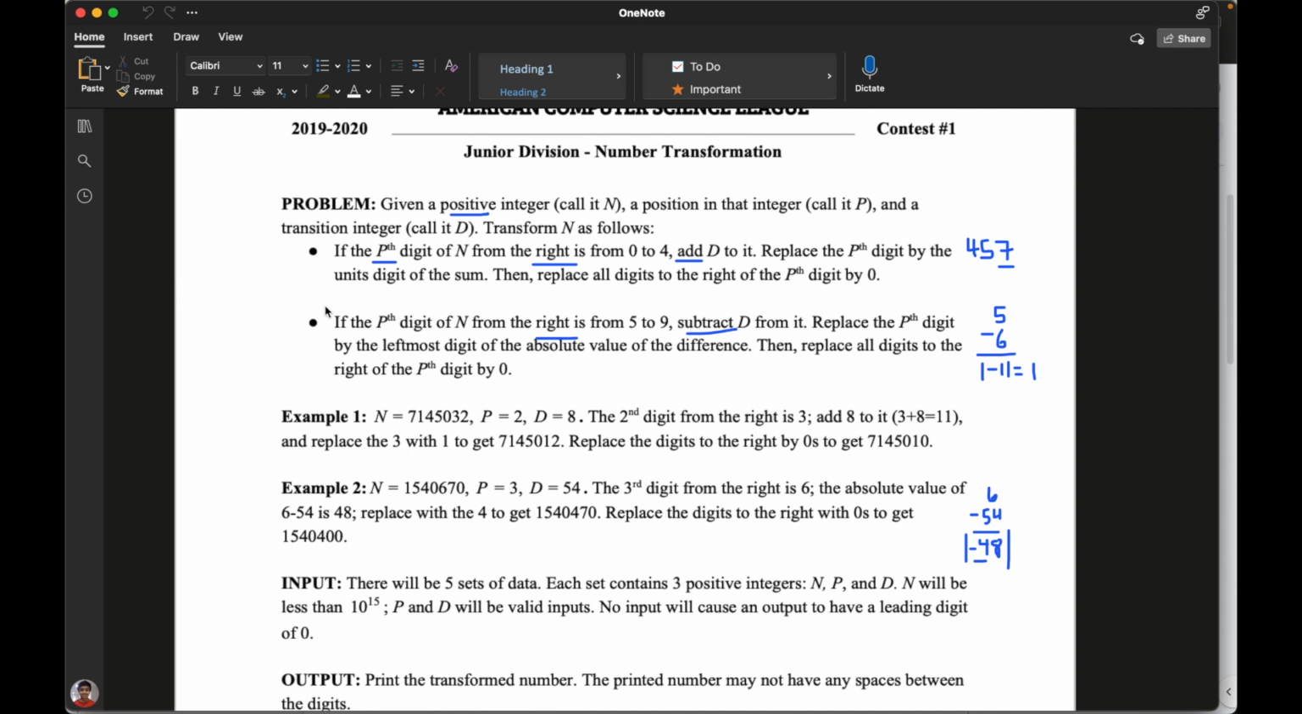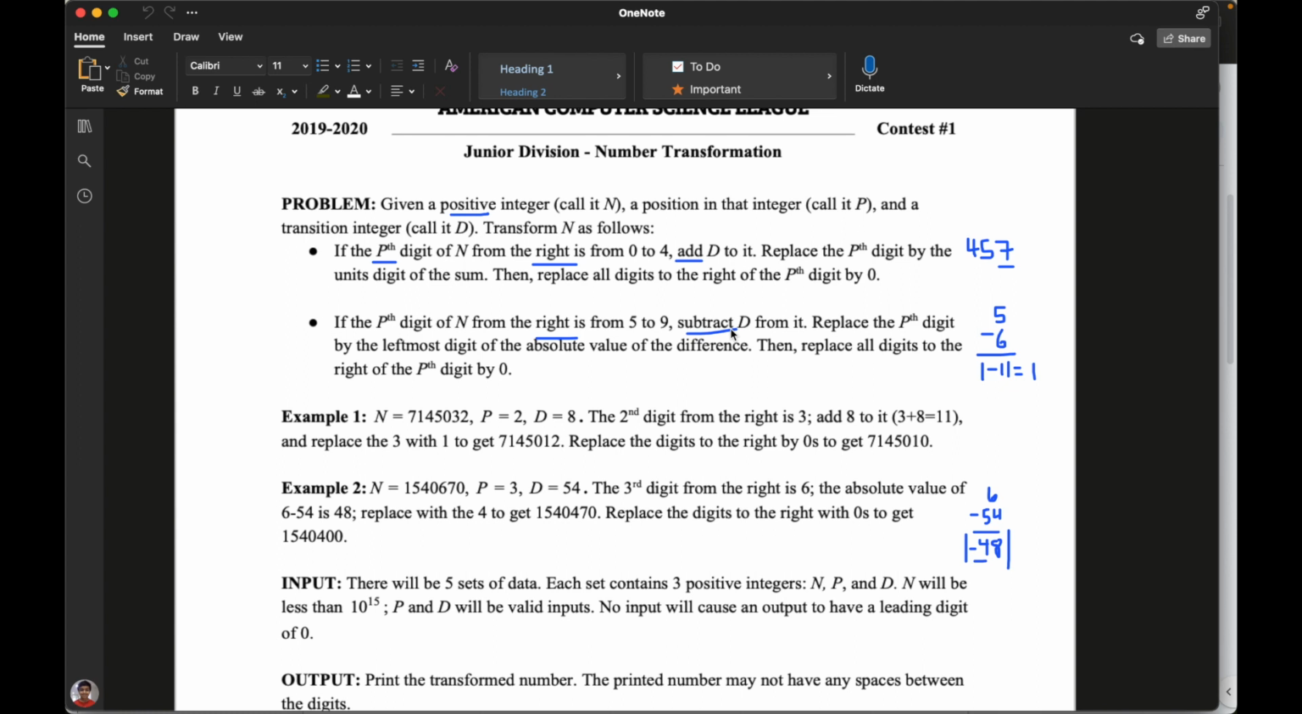And then if you look at the second condition, if the position digit from n from the right is from 5 to 9, you want to subtract the value d from it. Okay, so from 0 to 4, you add, and from 5 to 9, you subtract. That's an extremely important thing to also consider. So make sure that you are writing these down or underlining them on a separate sheet of paper.